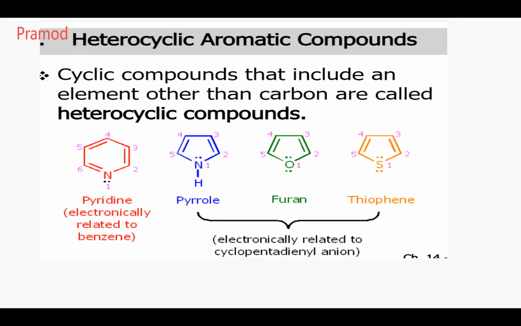Some examples are pyridine, a 6-membered ring where one of the carbons is replaced by nitrogen. Pyrrole, a 5-membered ring where one of the carbons is replaced by nitrogen. Furan, similarly 5-membered, where one of the carbons is replaced by oxygen. Thiophene, similarly, where one of the carbons is replaced by sulfur. So this is an extra element that is included in the ring. Such types of compounds are called heterocyclic compounds. Okay.